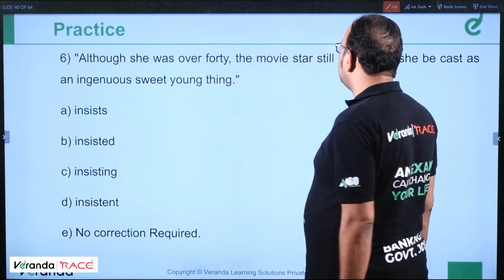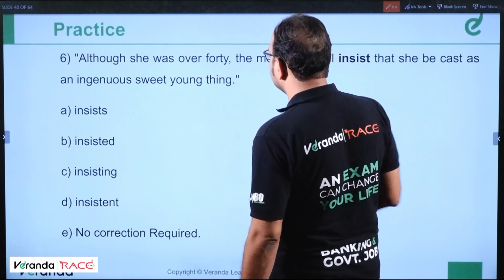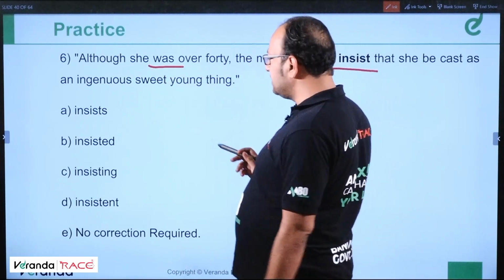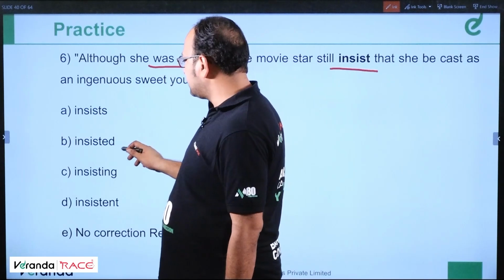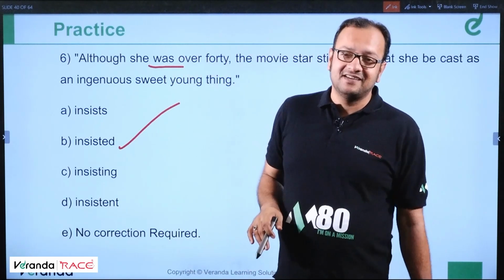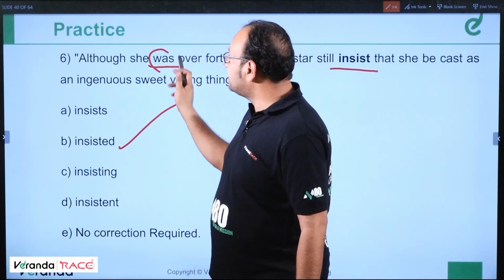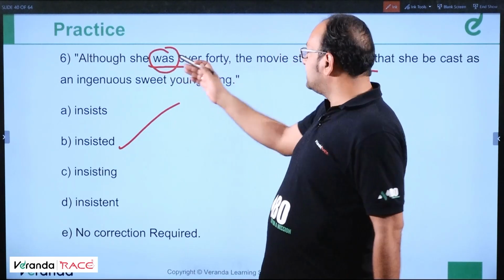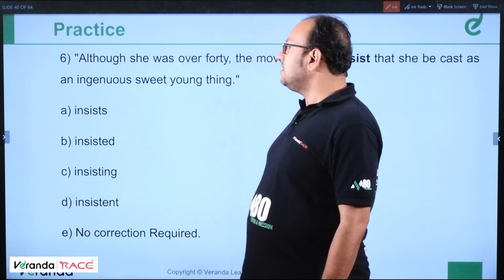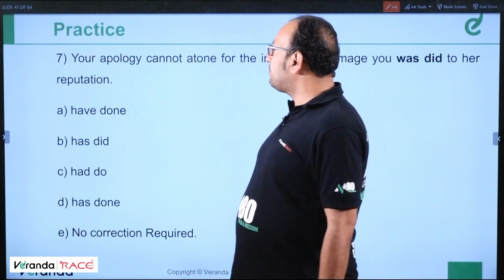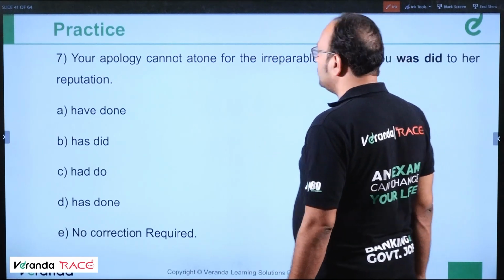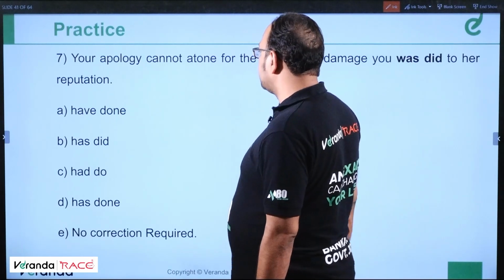Although she was over 40, the movie star still insisted. Was is past tense, so insisted should be the correct answer. Is there a word called insisted? This is the correct answer. See how I make your life so simple and my life simpler, just by seeing that was is there, past tense. So the entire sentence should be in past tense. So insist should be insisted. Clear?